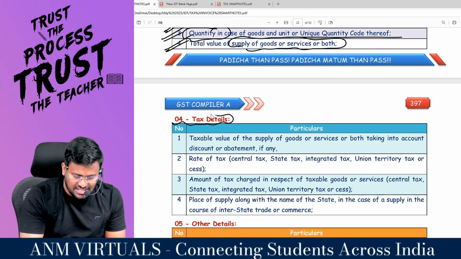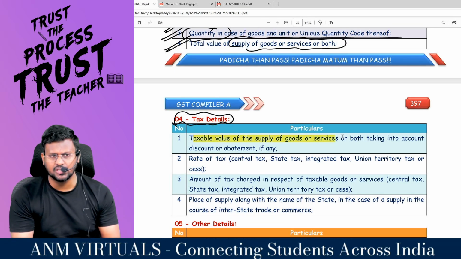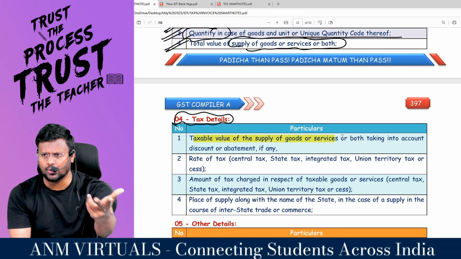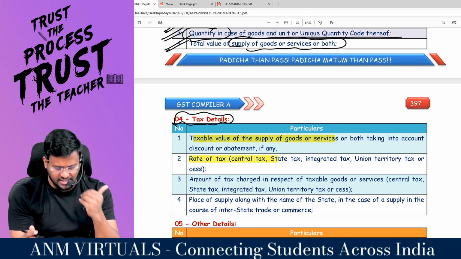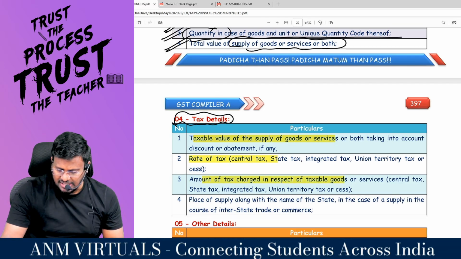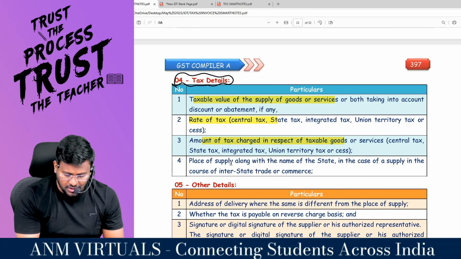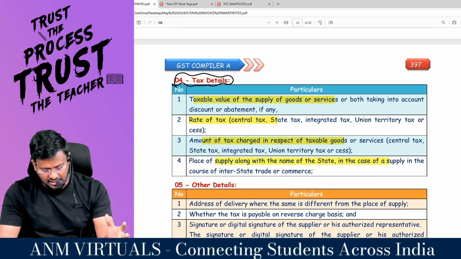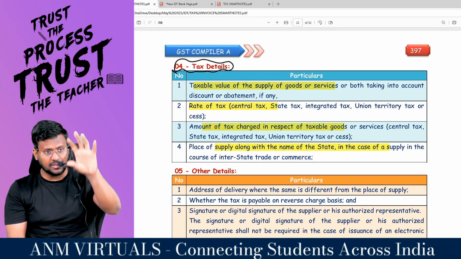The next one is tax details. What is the taxable value of supply of goods or services? Whether it is 5 lakh or 10 lakh or 20 lakh. What is the rate of tax? That is CGST, how much? SGST, how much? IGST, how much? What is the amount of tax charged in respect of taxable goods or services? Place of supply along with the name of the state, in case of interstate trade or commerce.